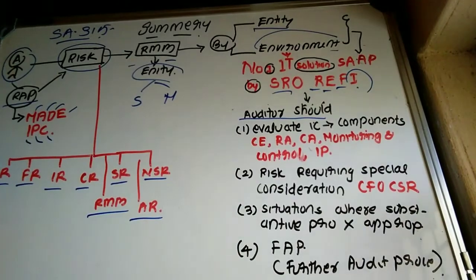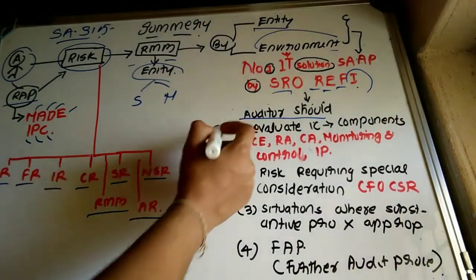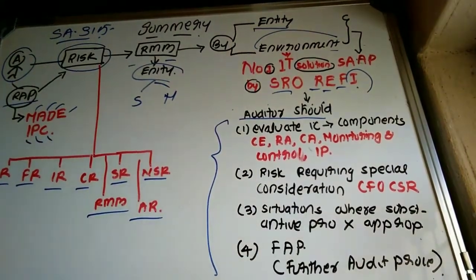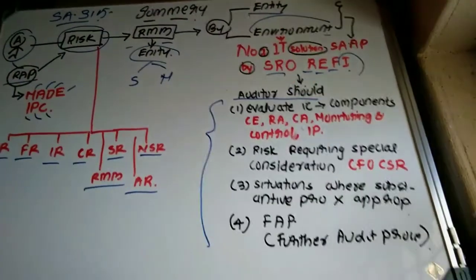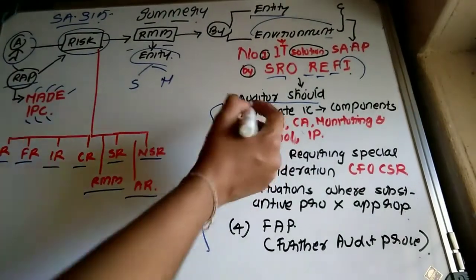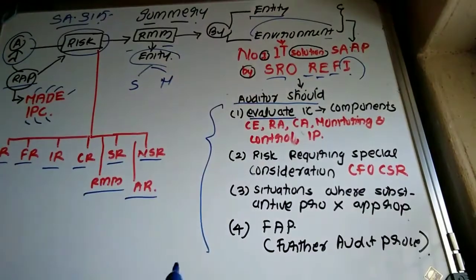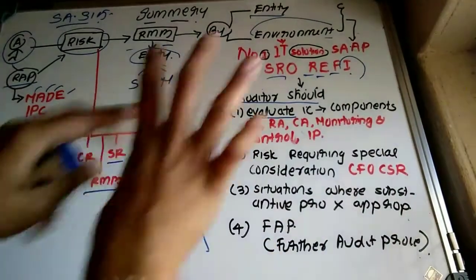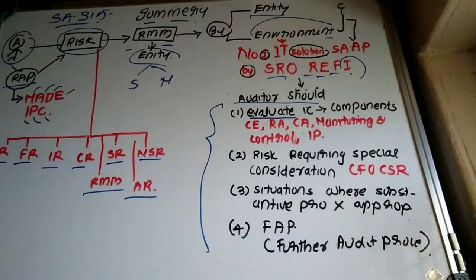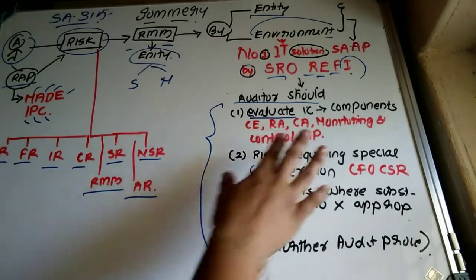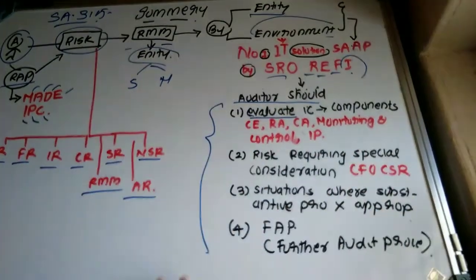First of all, wrap. This is the main responsibility plus some additional procedures to be performed by the auditor after understanding the entity and its environment. First of all, the auditor should evaluate the internal control system, that is, to get a 100% picture, or a full picture, of the entity. The auditor should obtain what? Understanding with respect to the internal control system.